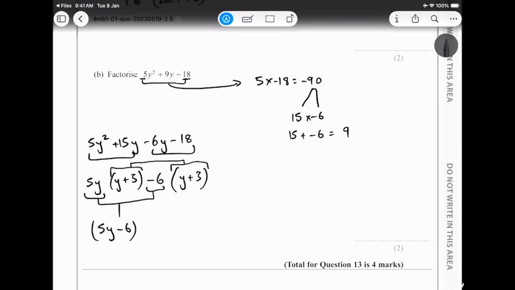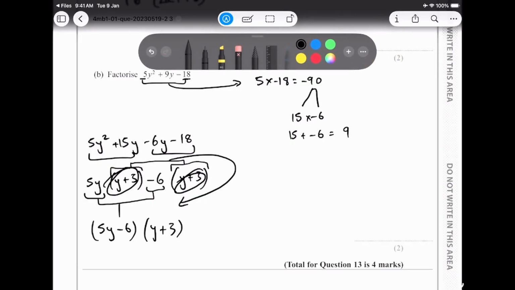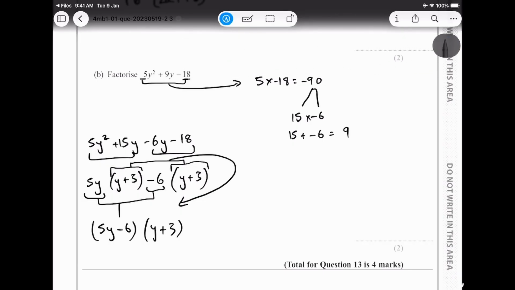I don't know how to show this. Okay, and then we get y plus 3 one time. So another rule of thumb is when you're doing the factorization method for a quadratic equation, if we have these two values the same, we know that we are going in the right direction. So we know that we are correct. So that's one of the key things that you notice.